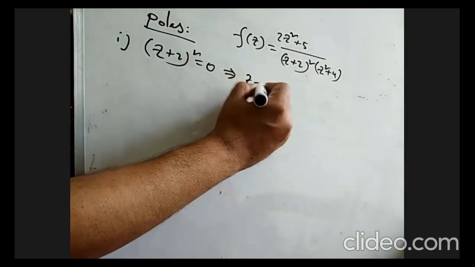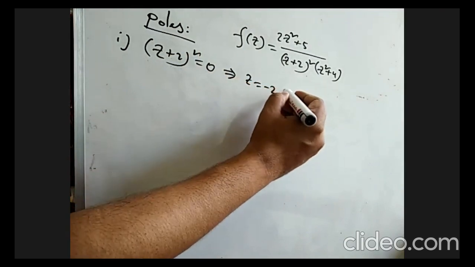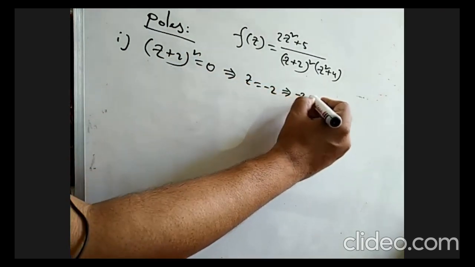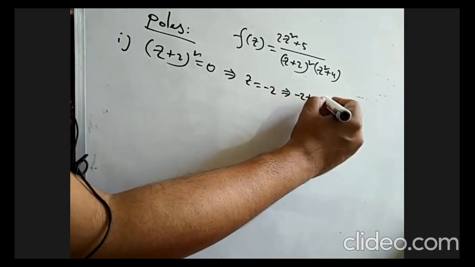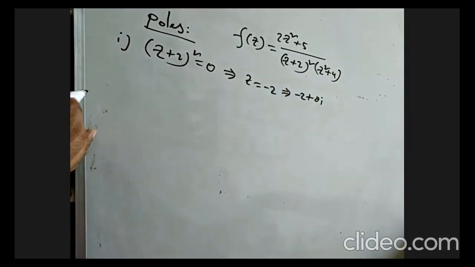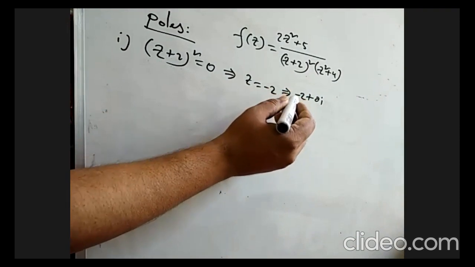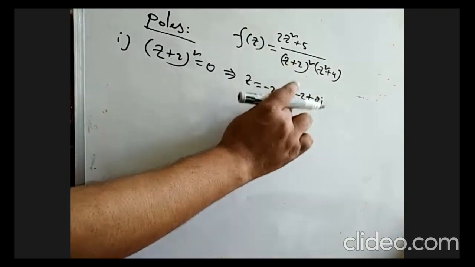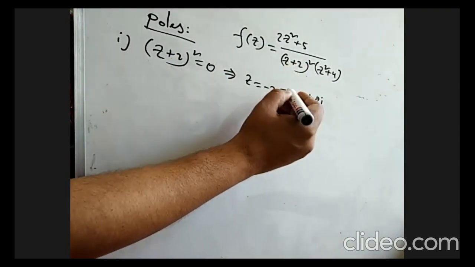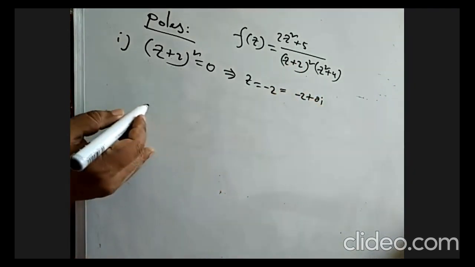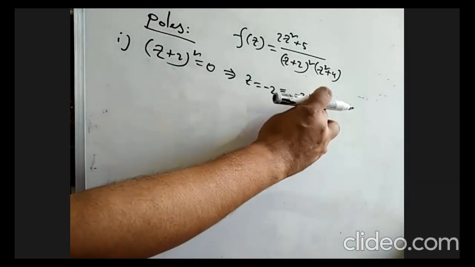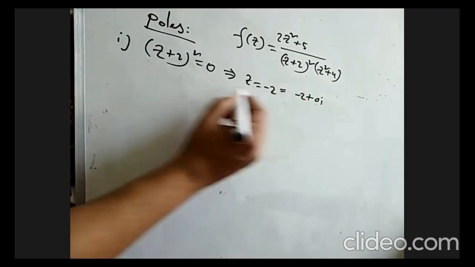Then z equals to what will be? Minus 2. That means this can be written as minus 2 plus 0 into i. This is a complex number.